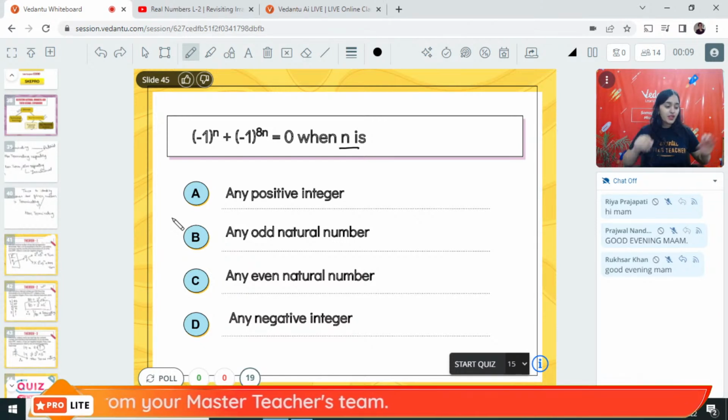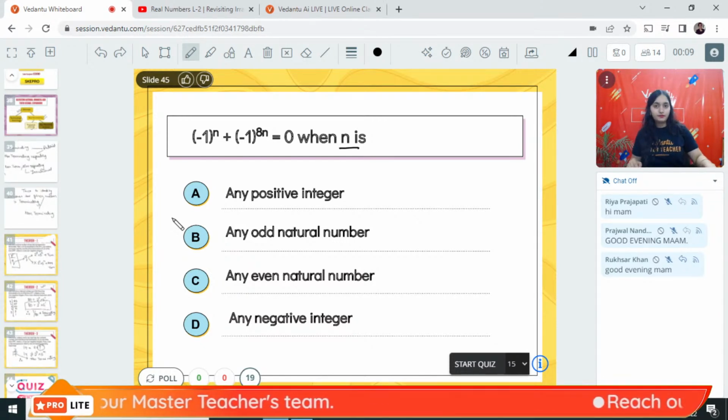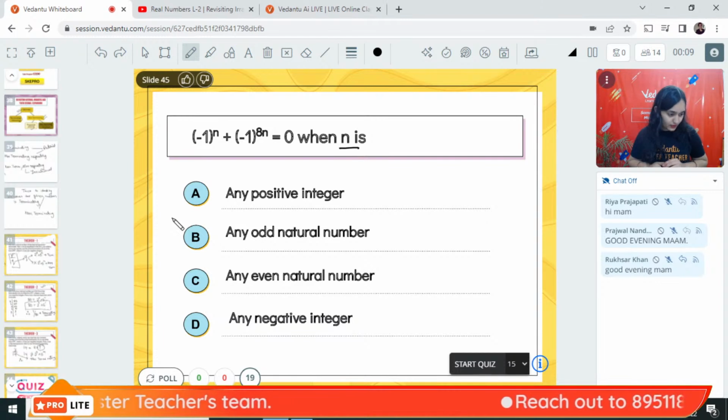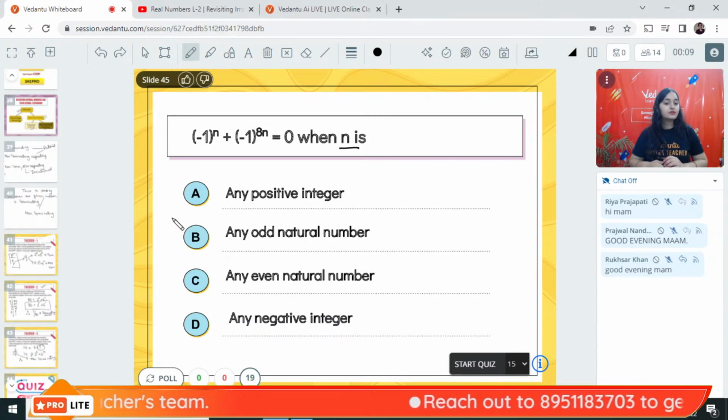Ria, for that you have to do the long division method. Okay, you have to do the long division method.